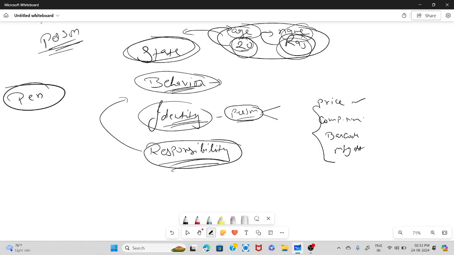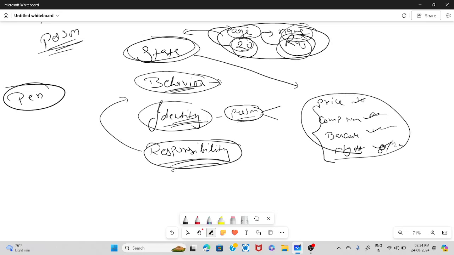When I assign the values to the attributes, it becomes my state. So the price is, let's say, 10 rupees, the company name is, let's say, Reynolds, the barcode is something like 1234, and the manufacturing date is something, let's take August 24. So this becomes the state of an object.